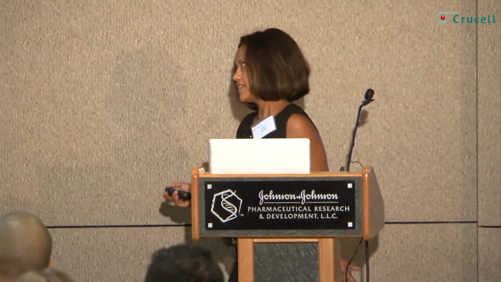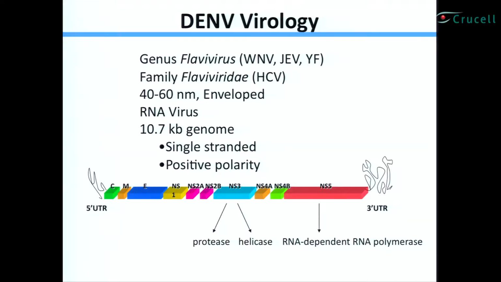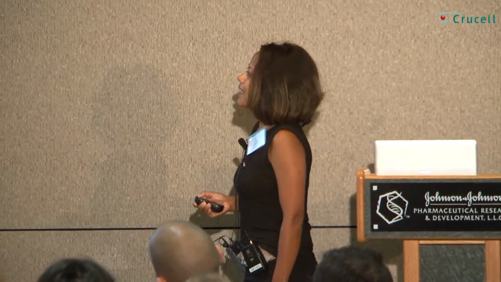So what kind of virus is this? It belongs to the genus Flavivirus. The other medically relevant viruses of this genus include West Nile, Japanese encephalitis, and yellow fever. This entire genus belongs to the family Flaviviridae, and of course the most famous Flaviviridae member is the hepatitis C virus. These are small enveloped viruses, about 40 to 60 nanometers in size, and their genome is less than 11 kb, single-stranded with positive polarity.